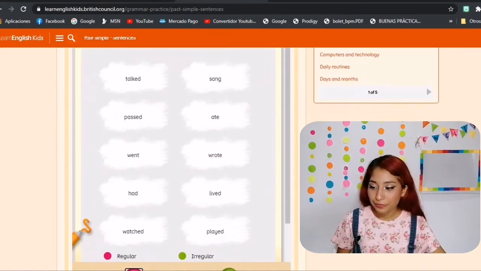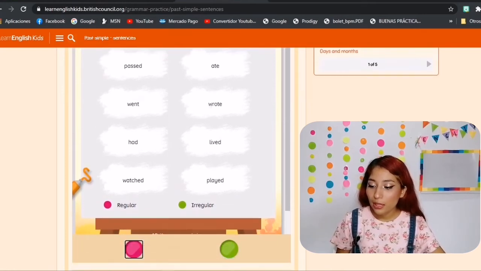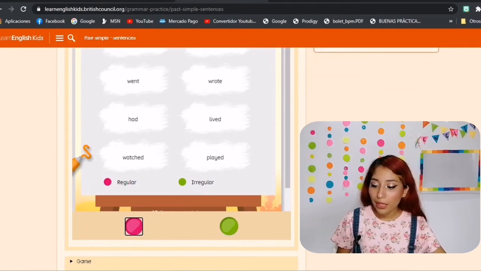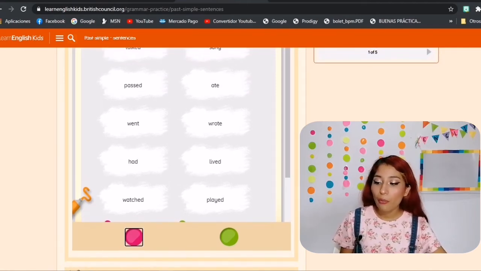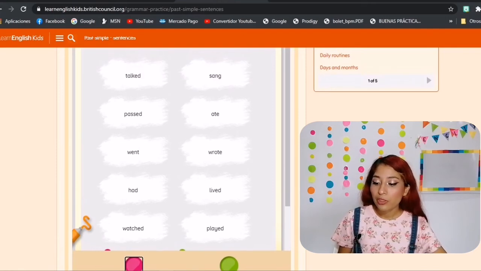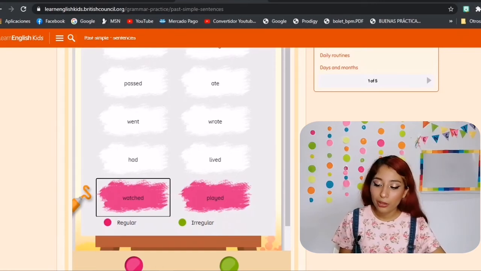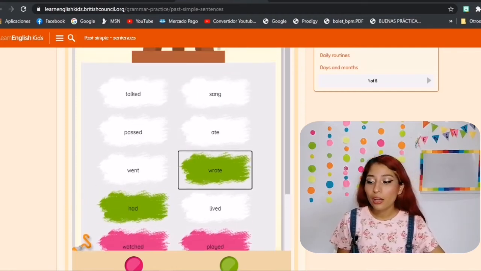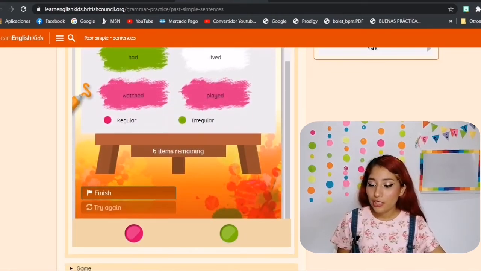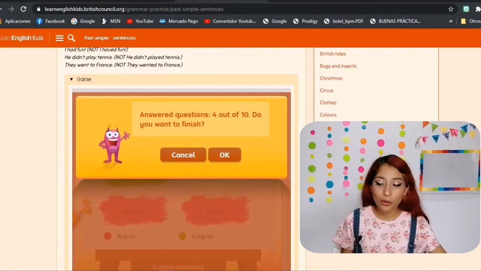So you need to find the regular ones and the irregular ones. You are going to paint them in pink when it comes to a regular verb. For example, here we have played, watch, lift, had, went, wrote, ate, etc. So I'm going to paint the regular ones, also the irregular, had, wrote, etc. So when you finish, you click on finish and you might send me your score.